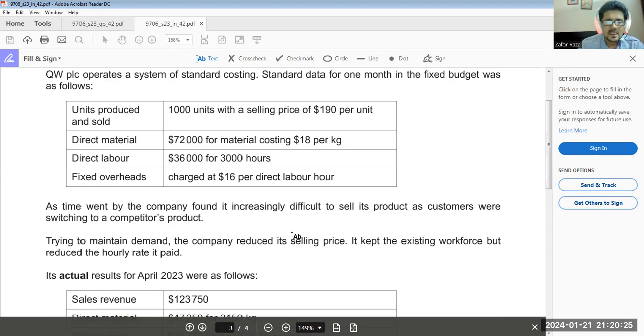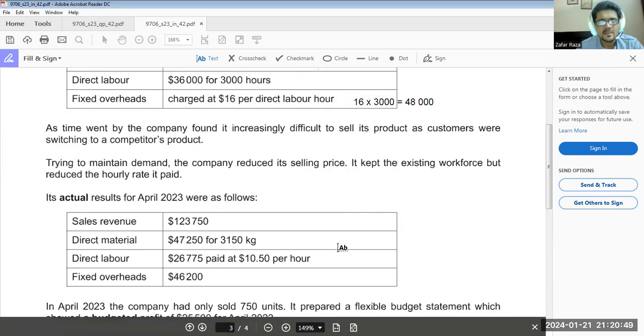So the fixed overhead would be $16 multiplied by 3000 hours, that would be 48,000.